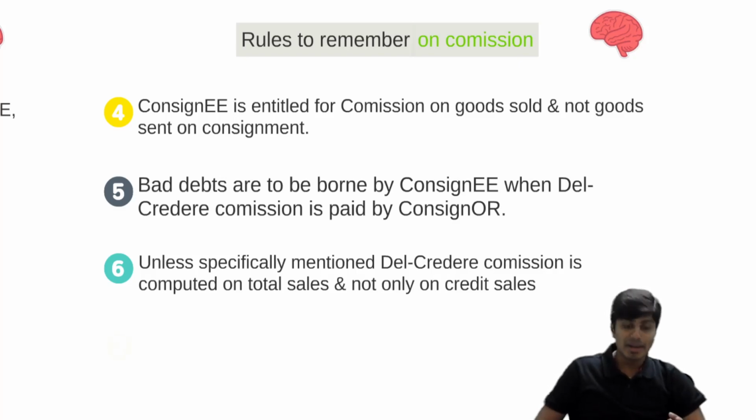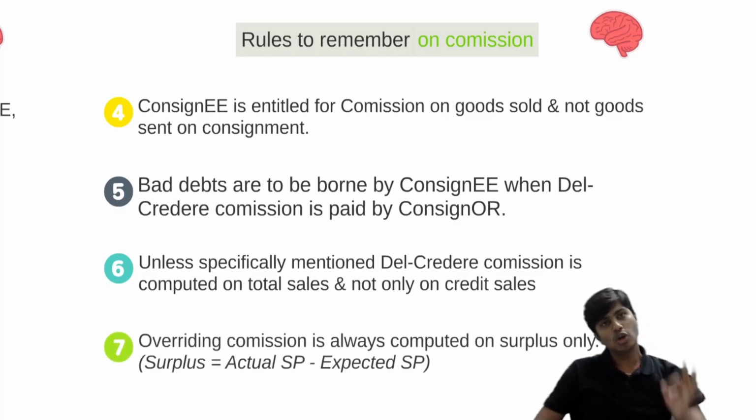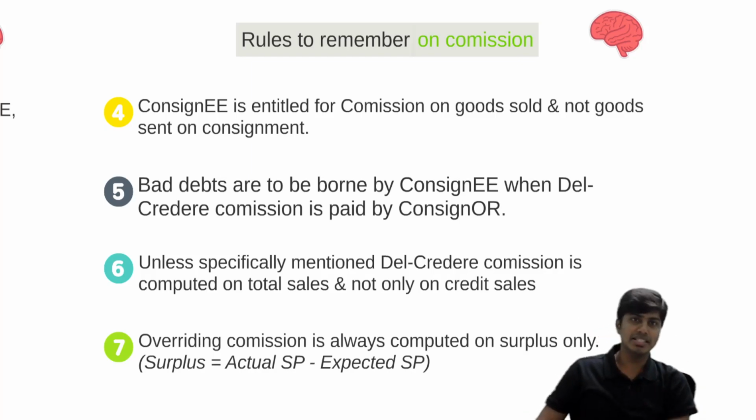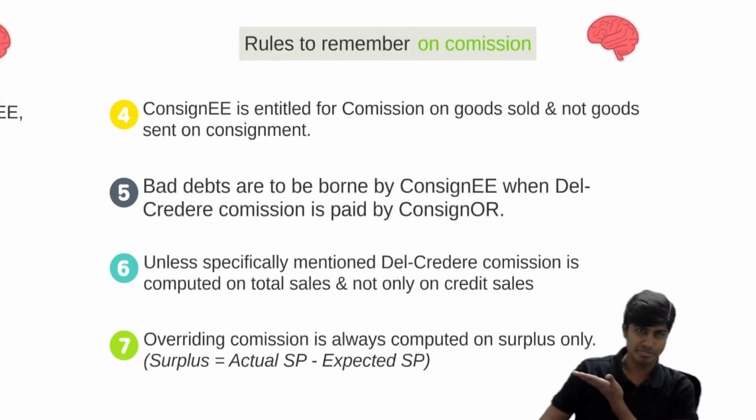And overriding commission is the last point. It is always computed on surplus. That is actual selling price minus expected selling price. It's not given on total sales. It's given only on surplus. These are the points that you should remember when it comes to commission.